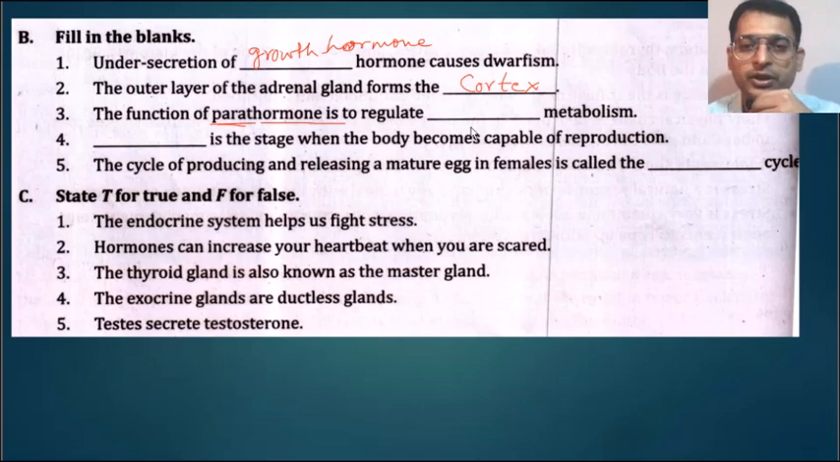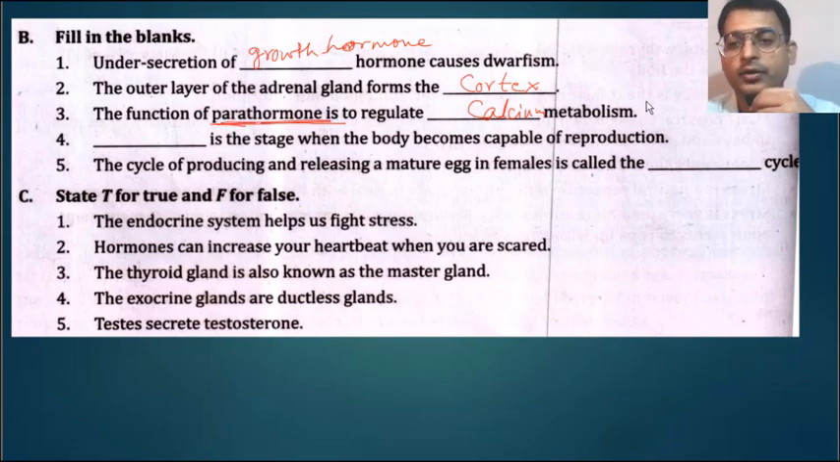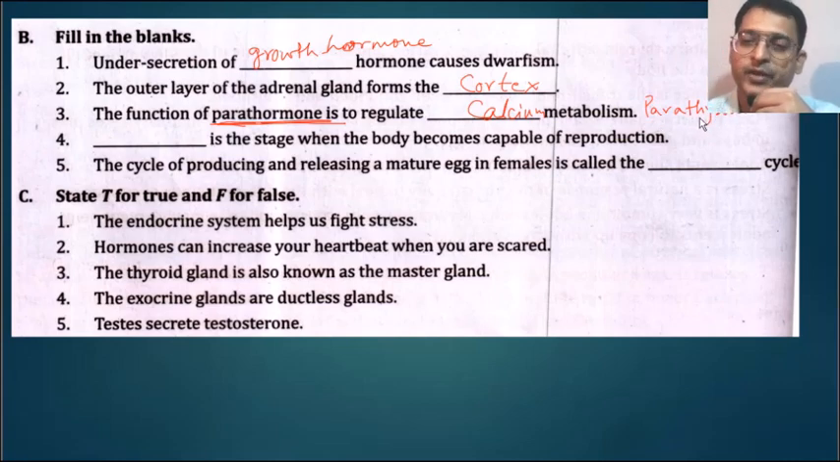The function of parathormone is to regulate which metabolism? It is for regulation of the calcium metabolism. So who secretes this parathormone? The parathyroid gland is going to secrete the parathormone. It is located towards the neck side. There are small 4 glands on the opposite side of the thyroid gland.